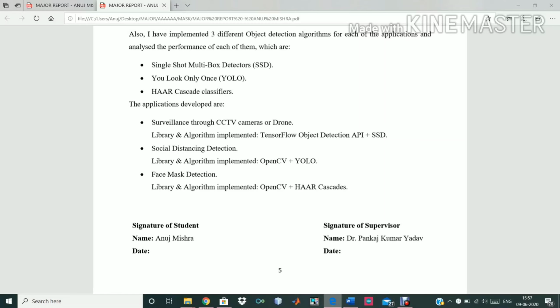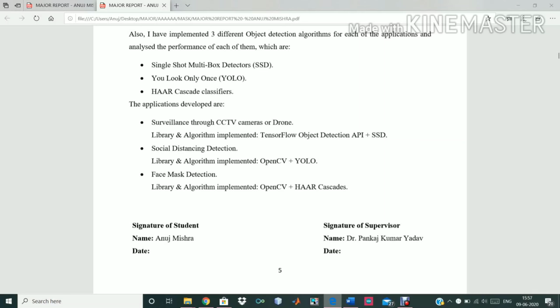I have implemented YOLO v3, which was developed in 2018. And then SSD was developed in around 2015. So comparatively, SSD and YOLO both are very new, and Haar cascade classifiers are very old, developed in around 2001, so around 20 years old.